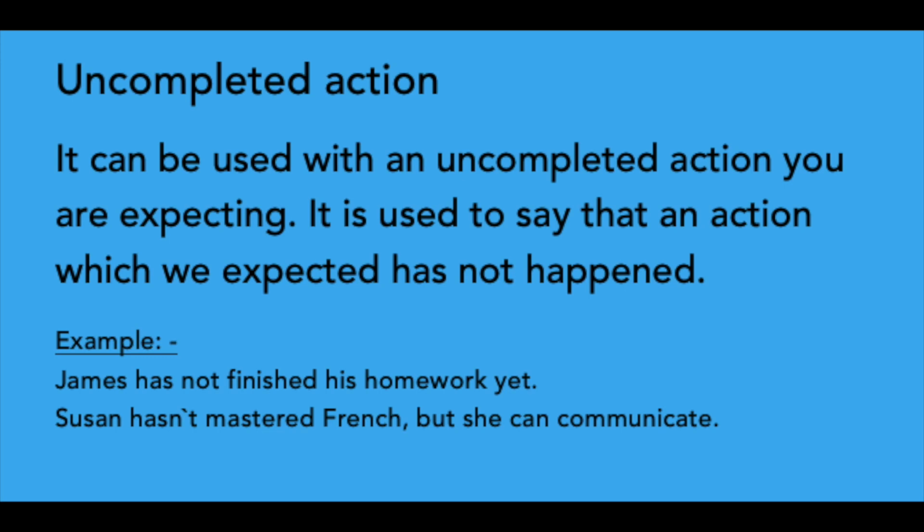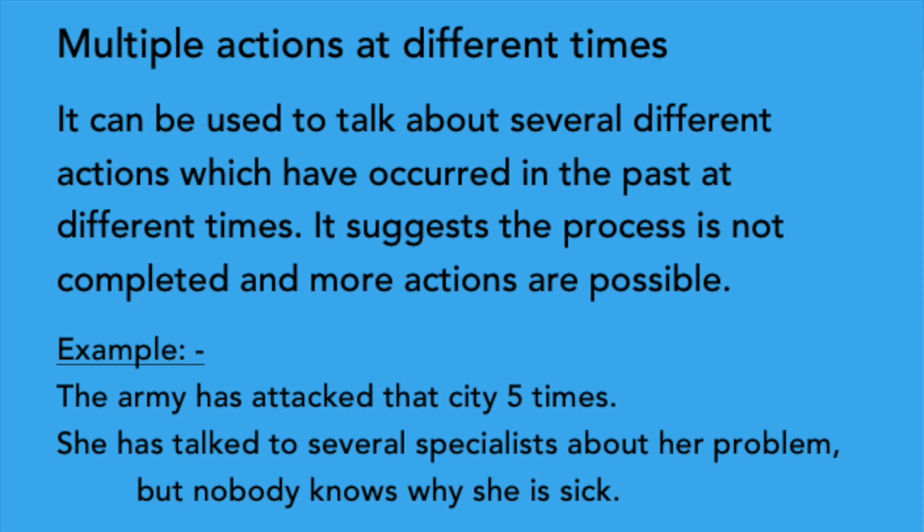Then you can use present perfect tense to talk about several different actions which have occurred in the past at different times. You can use present perfect tense to talk about the duration of something that started in the past and is still happening. I mean, it is used to talk about a continuing situation. This is a state that started in the past and continues in the present and will probably continue into the future. So this is the time for exercise.